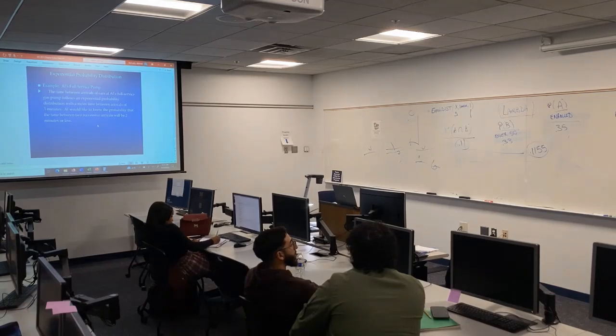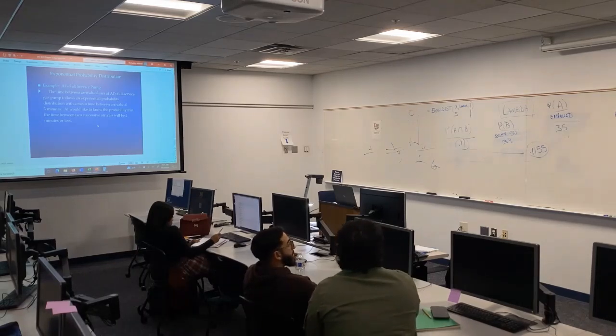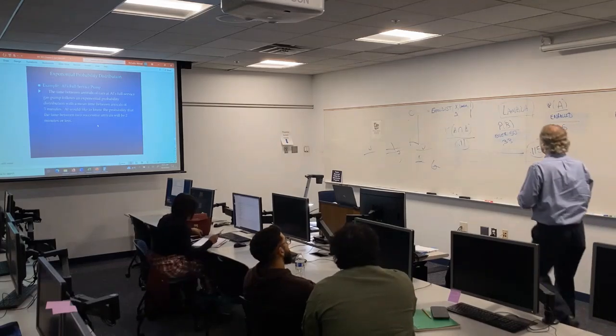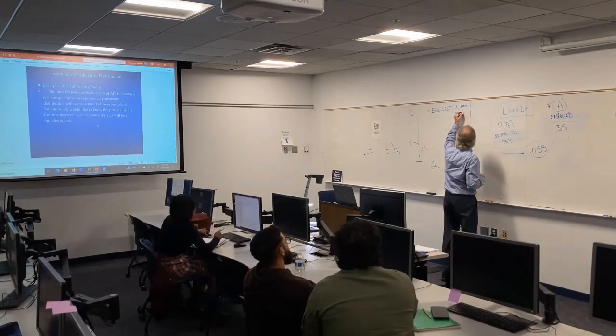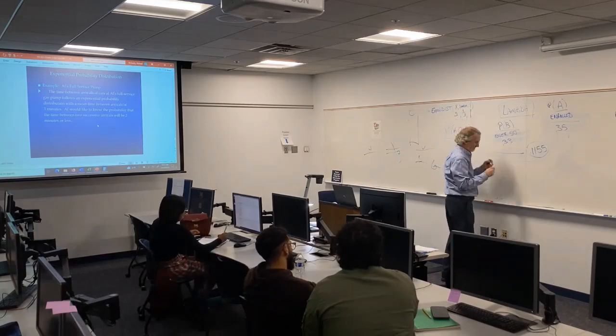There's only a third of a car that can pull up in 1 minute, because it takes 3 minutes for a full car to pull up. If it takes 3 minutes for a full car to pull up, that means a third of the car, a third of the car, a third of the car. So the number of cars that can pull up to this pump in 1 unit of the interval being asked for in the question, which is minutes, is 1/3. That's Lambda.